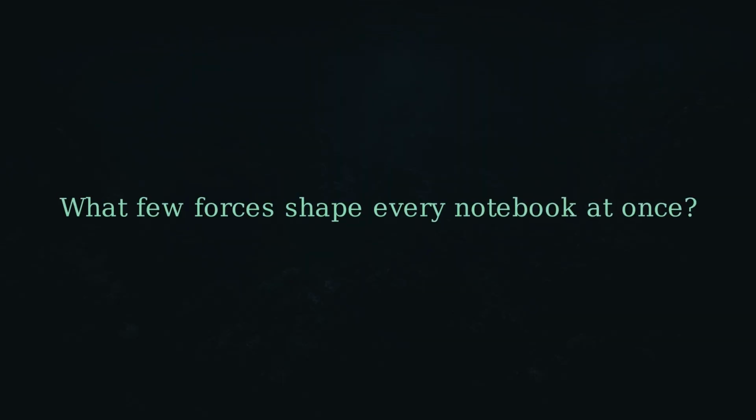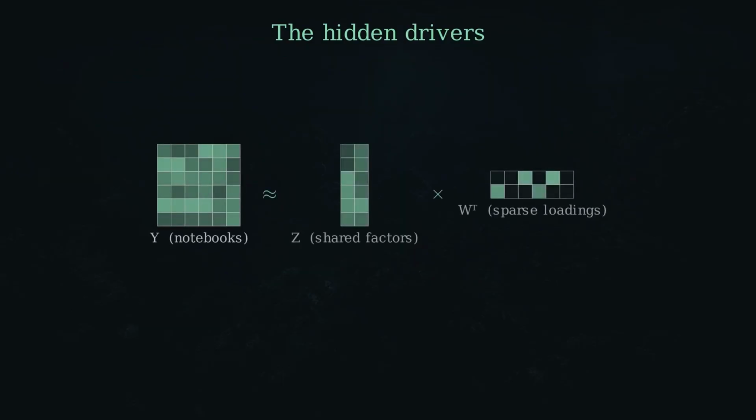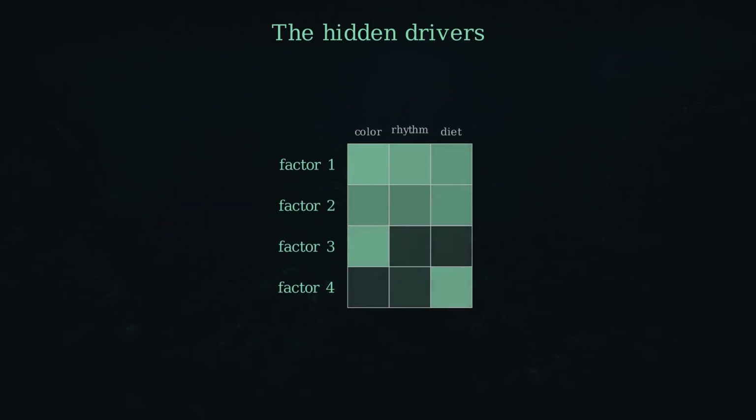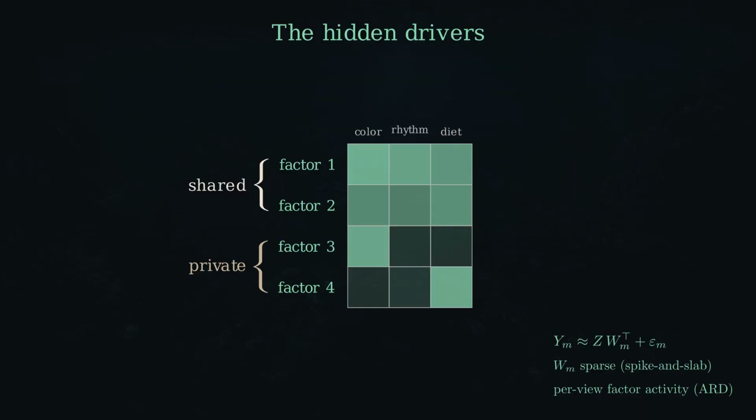Write each notebook as a handful of factors and their weights, plus noise. The weights are sparse, so each factor can be named. Some light up every notebook, some only one. The model learns which, its signature as a single ledger, how much each factor explains, in each view.